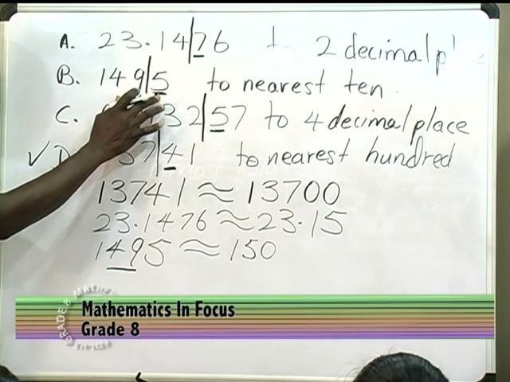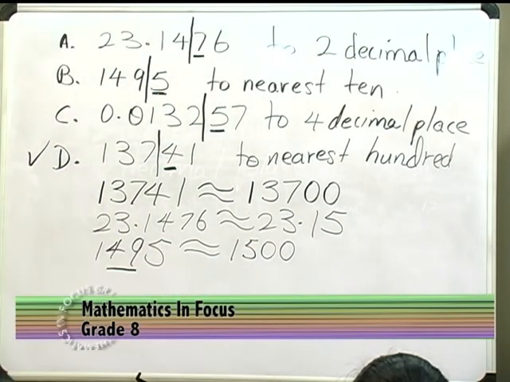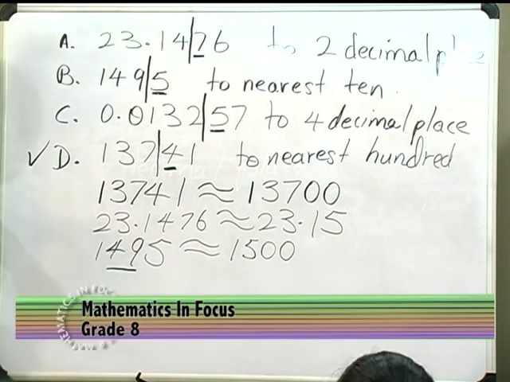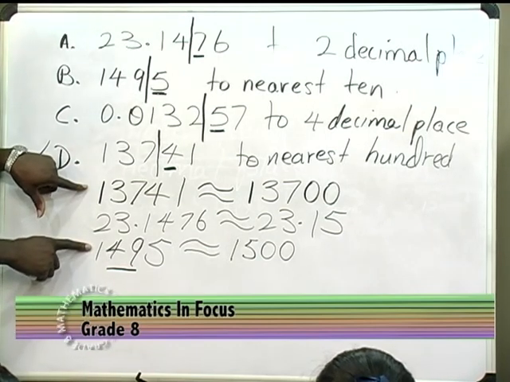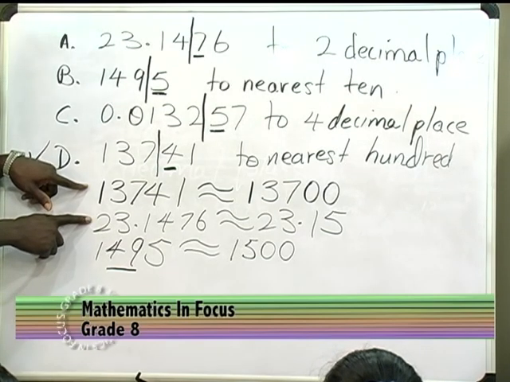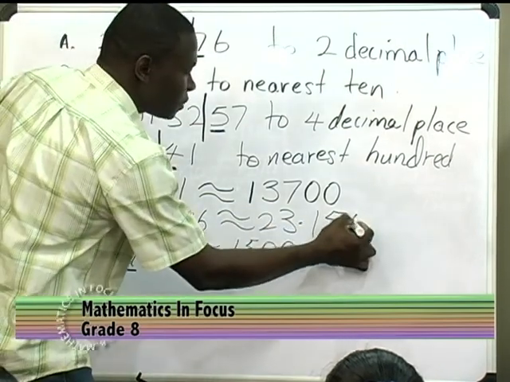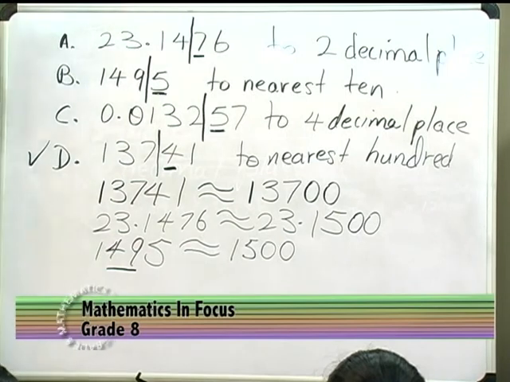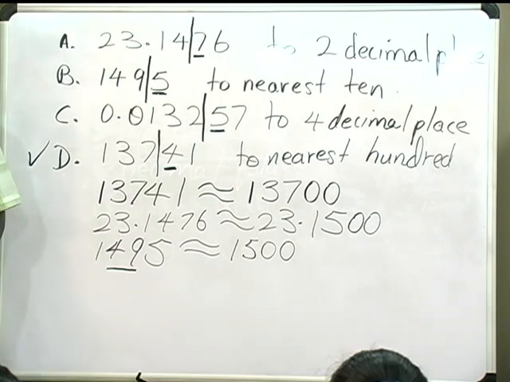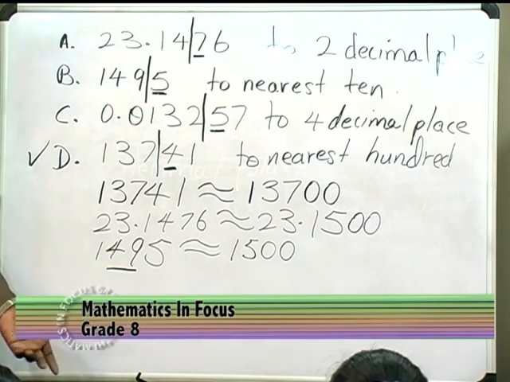Okay, but observe that this was a whole number. So what do we do with this here? We replace it with 0. Now observe, somebody might be questioning, why for these two we replace with 0, but then for this one we did not replace with 0? Of course we can replace the 7 and the 6 with 0. But it looks kind of weird now, eh? For you to have 23.1500. Why have 23.1500?